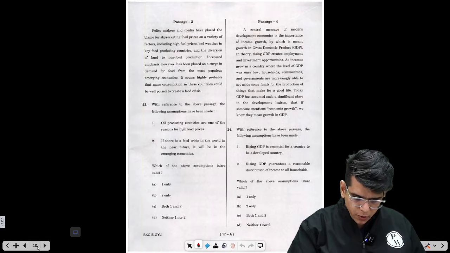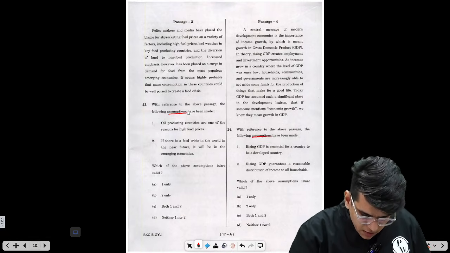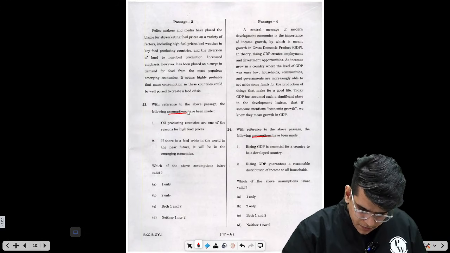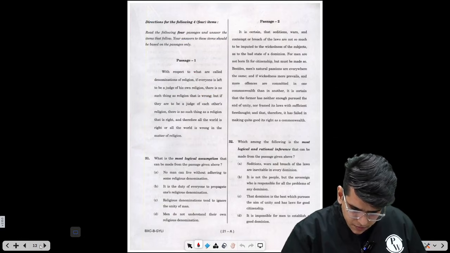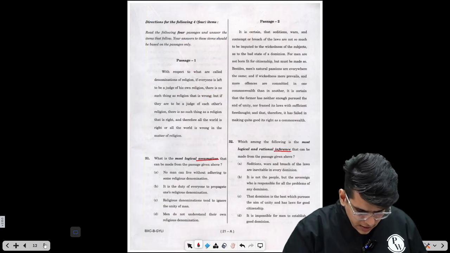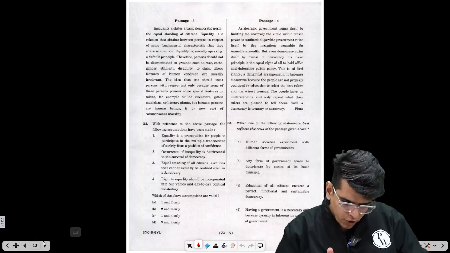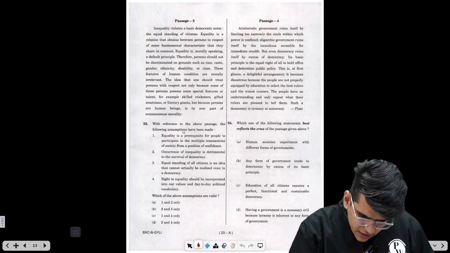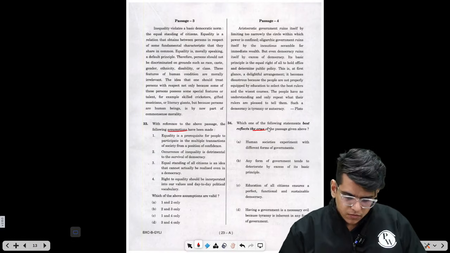Let's find some more questions to attempt. Now this is an assumption based question. Assumption, I will come to these later, right? Next, logical assumption, rational inference, I'll come to these later. Passage 3 and 4, assumption question. This is a crux question. Let me attempt this, right?